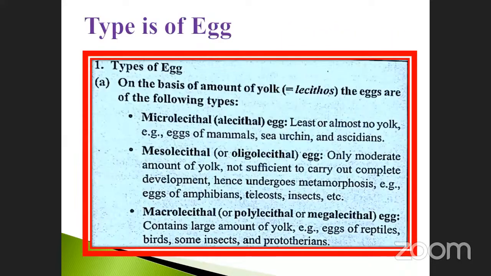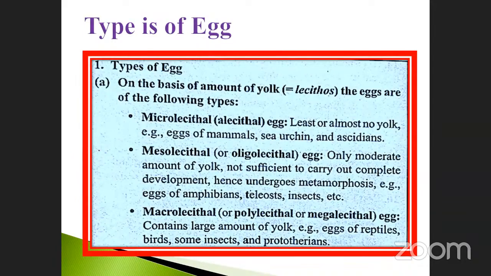Next, the types of eggs. It is a very complicated topic: microlecithal, mesolecithal, macrolecithal. We will see the types of eggs on the basis of the amount of yolk, the lecithos. Micro means minimum, meso means medium, macro means more than that. The microlecithal egg, otherwise called alecithal, has least or almost no yolk. Examples are the eggs of mammals, sea urchin, and ascidians.